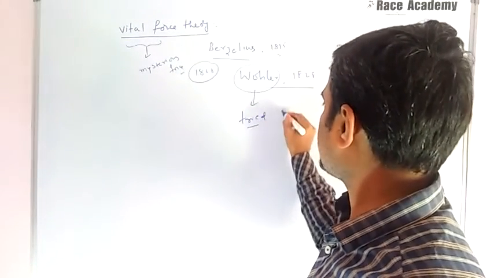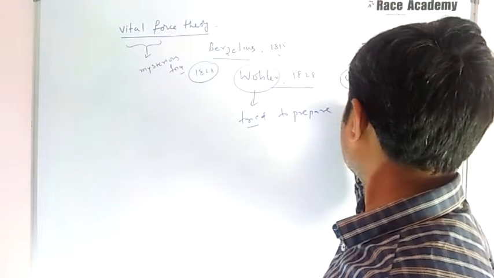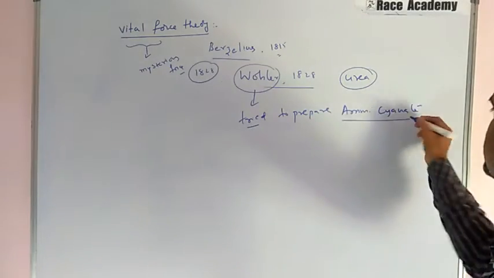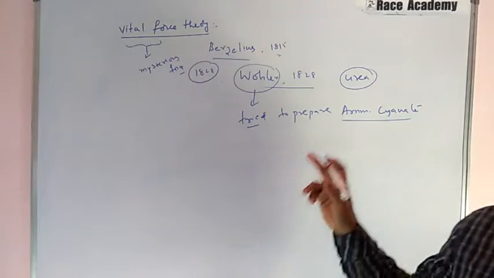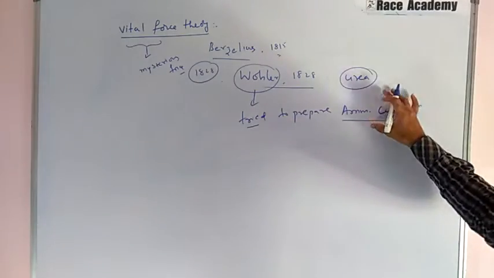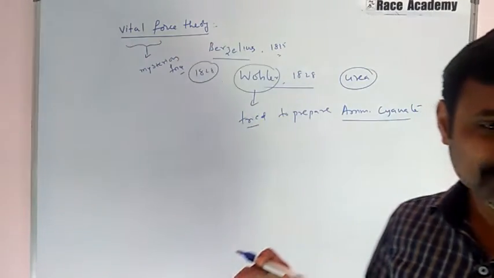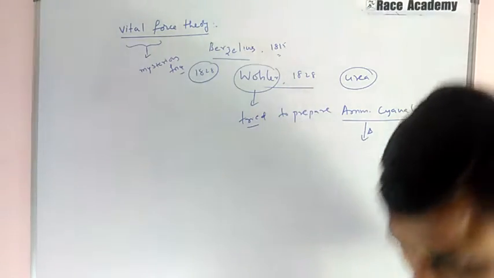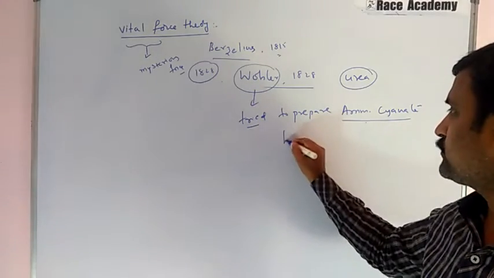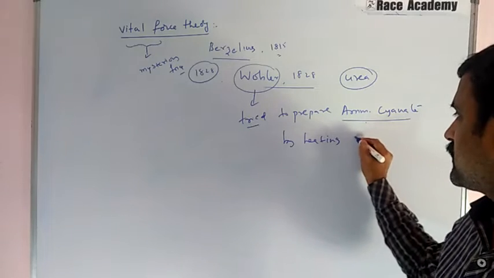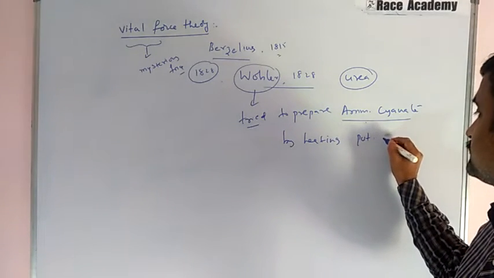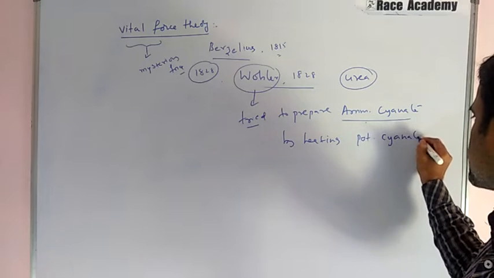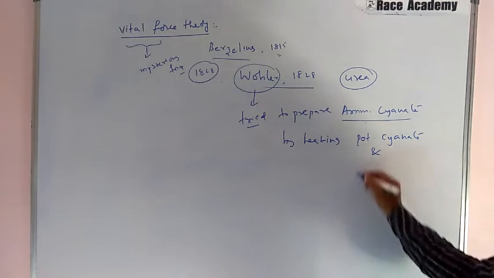He wanted to prepare this inorganic compound, ammonium cyanate, by heating two things: potassium cyanate and ammonium sulfate.